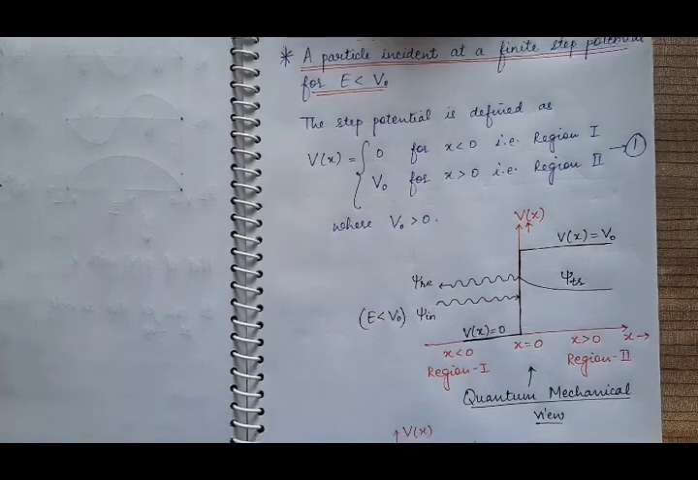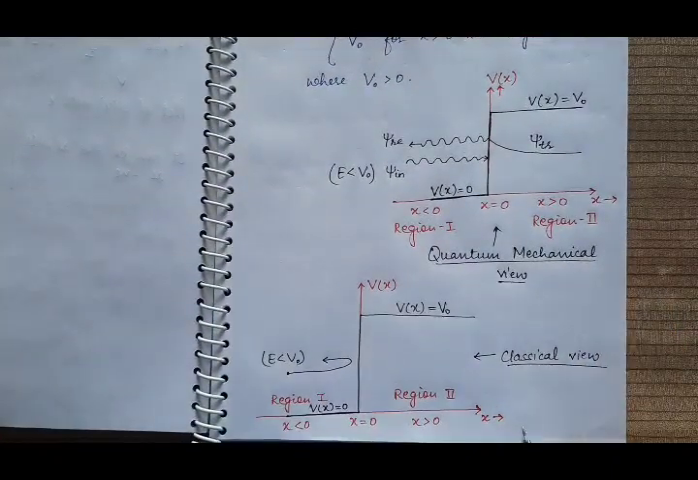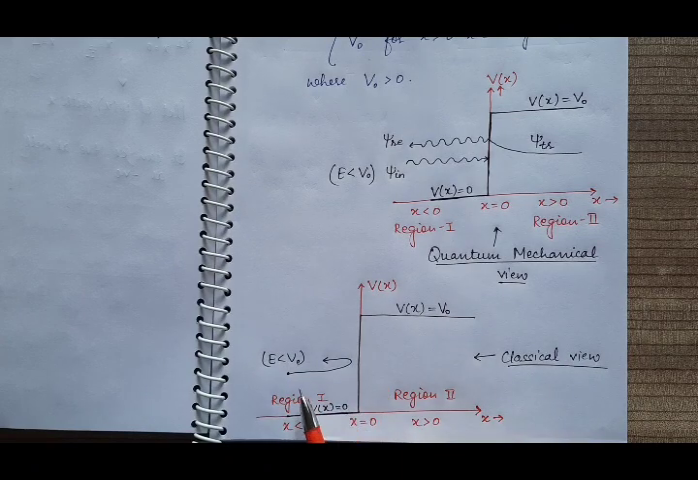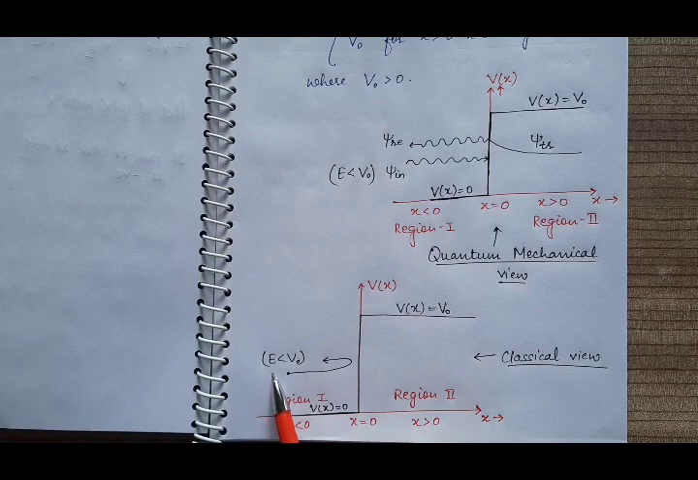But according to classical mechanics, this is the classical view. According to classical mechanics, if a particle has energy E less than this potential barrier, it will be completely reflected back into region 1. This means that according to classical mechanics, this particle cannot enter region 2. Why? Because the total energy of the particle, which is constant, is less than the height of the potential barrier.